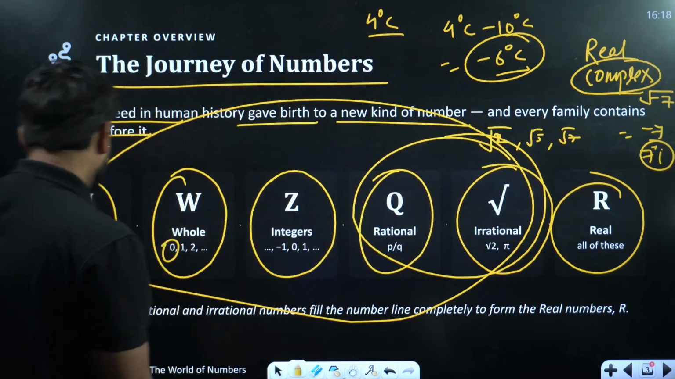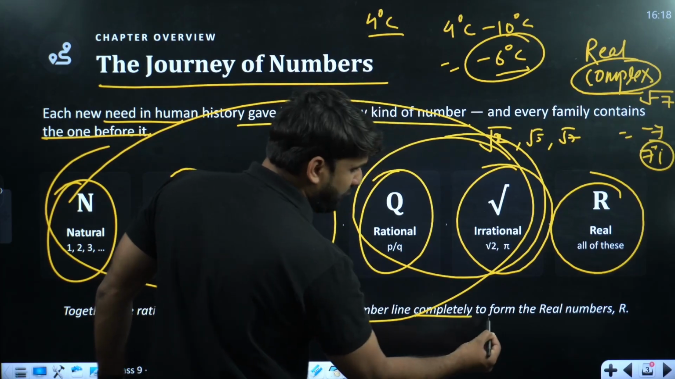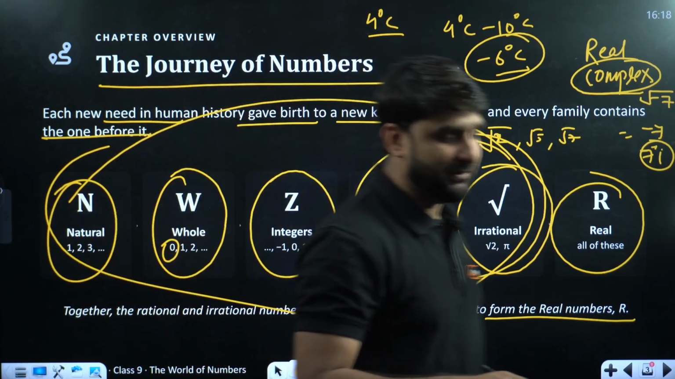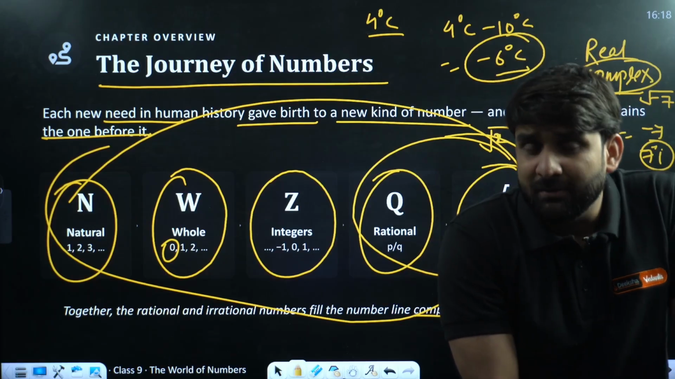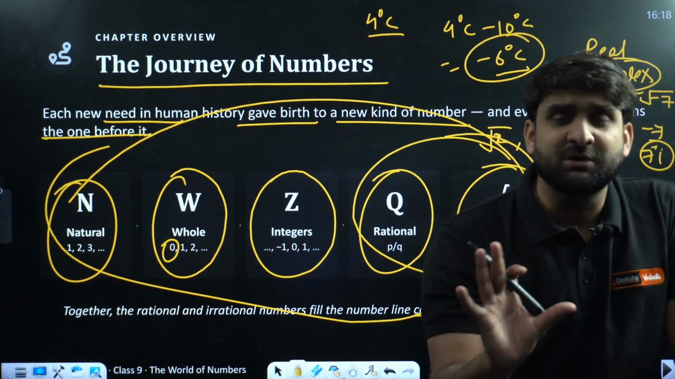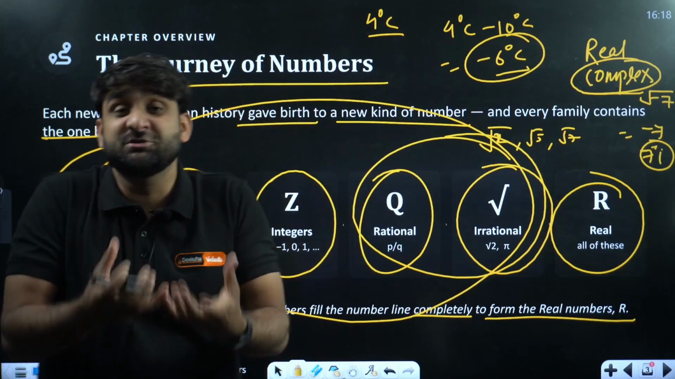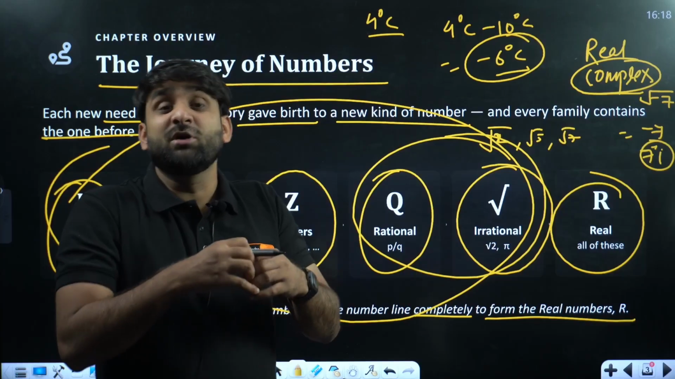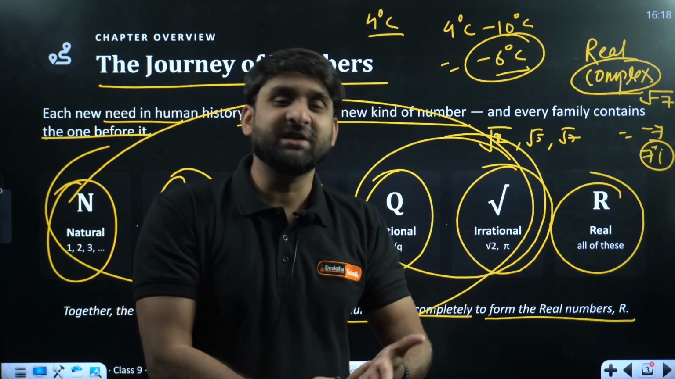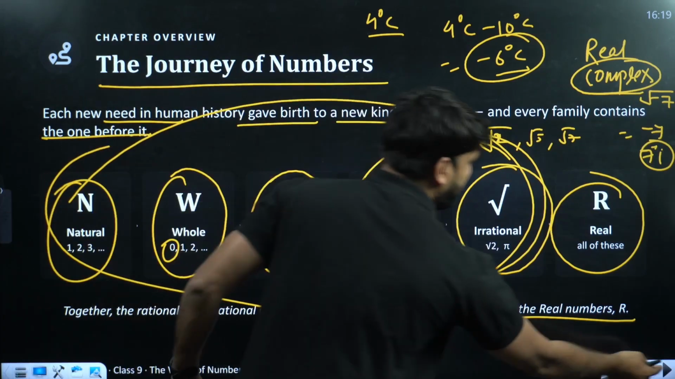Okay, moving ahead. Together the rational and irrational numbers fill the number line completely to form the real numbers. I have already told you. So my dear, if anyone asks you to define real numbers, you can reply: the combination of all rational numbers and all irrational numbers is called real numbers, whose representation is possible. The numbers which can be represented on the number line, whether rational or irrational, all can be represented on the number line. Okay, have patience. I will be teaching you everything here.